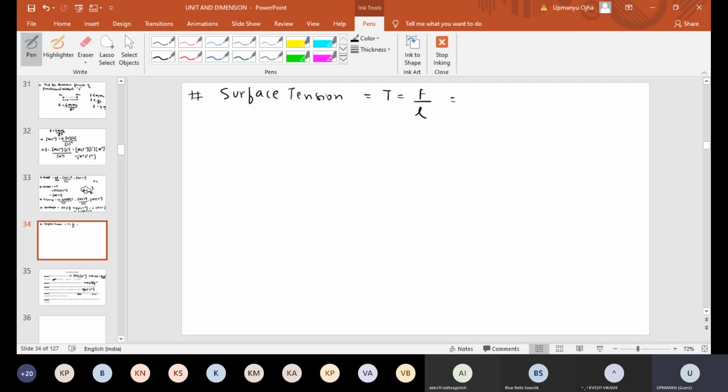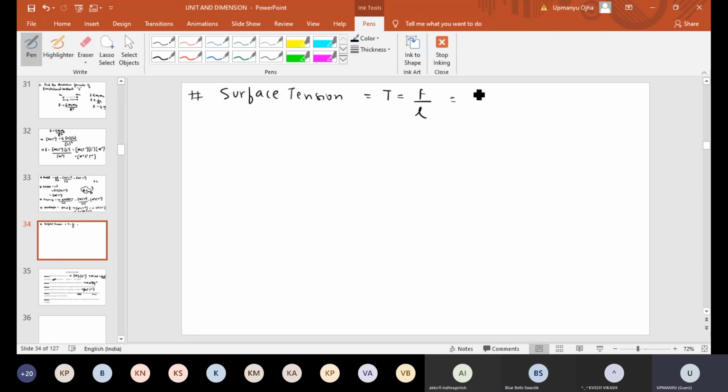Surface tension is force per unit length. Okay, sir, M1 L0 T minus 2. I think that would be the answer.